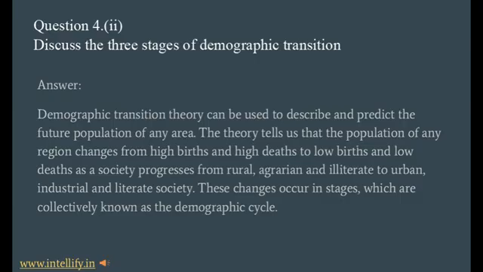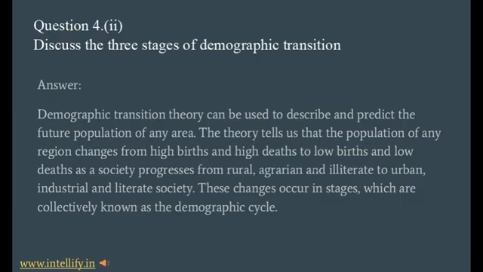Demographic transition theory can be used to describe and predict the future population of any area, that is, what would be the birth rate or the death rate. This prediction is basically called demographic transition. The theory is dependent on that.